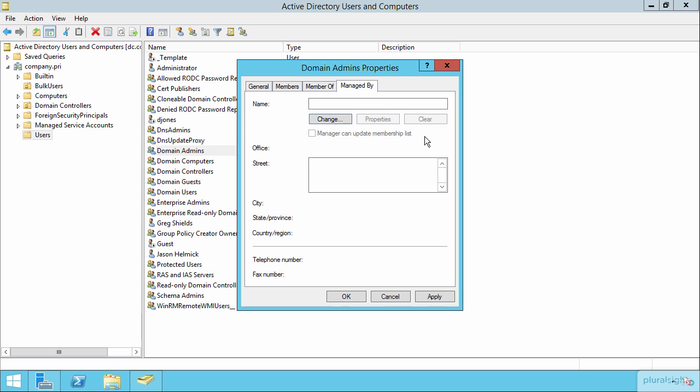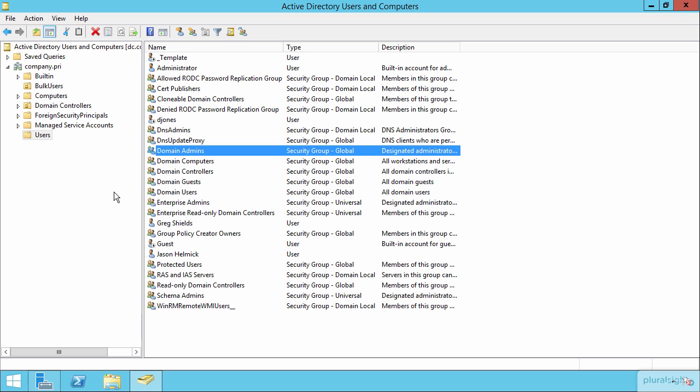I will clear the G-Shields user from this list now just to keep our domain admins group relatively pristine at this point. Because while we're here, I want to show you also some of the organizational units that exist here in our domain as well. And very specifically, I want to show you one difference between what we think of as an organizational unit and what we think of as just an Active Directory container. And everything about that has to do with these little icons right here on the left. Notice how some of the icons here have a little, what is that, a box there in the little folder, and some of them do not. Those here that have a box next to the folder are different from those that do not because these are technically organizational units as opposed to being Active Directory containers, just purely containers.